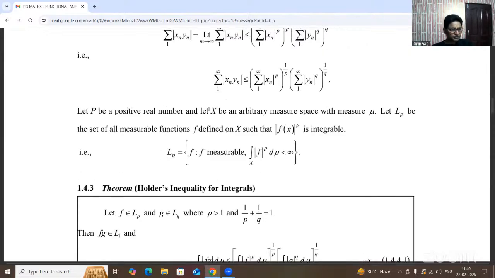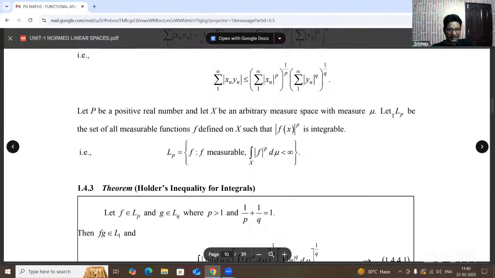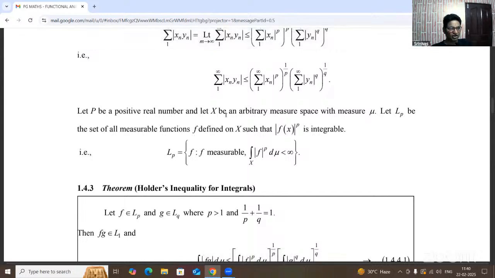Let p be a positive real number and X be an arbitrary measure space with measure mu. So what is the Lp space? Lp is the set of all measurable functions f defined on X.